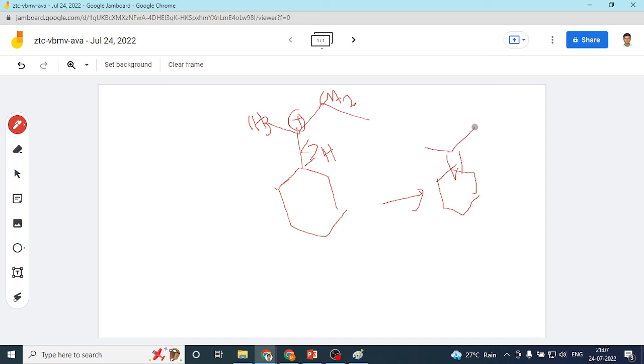So this is the charge and then H plus, right? This is one of the structures, this alpha. So this one is an alpha position, this one is an alpha position, this one is an alpha position. Overall, let's just count the number of hydrogens, that is 1, 3, 4, 5, 6. So I can draw 6 structures like this. So the number of hyperconjugative structures is 6. I hope you can draw all of them on your own.